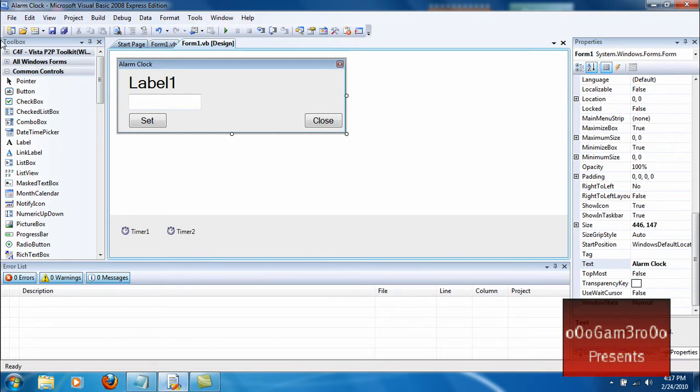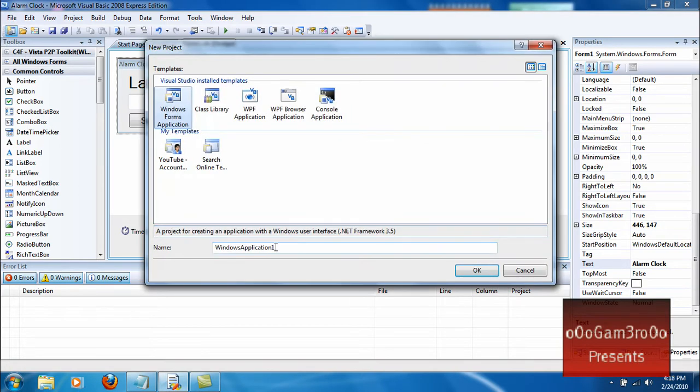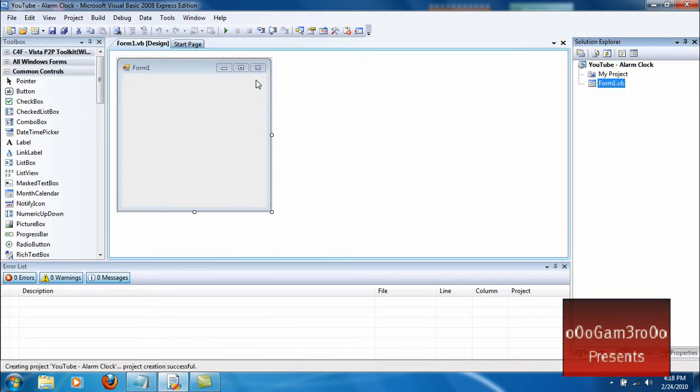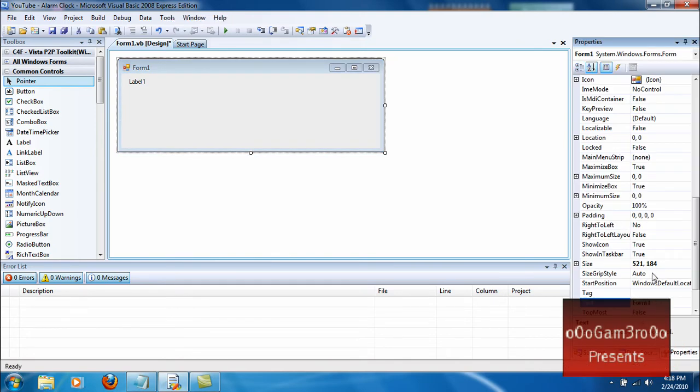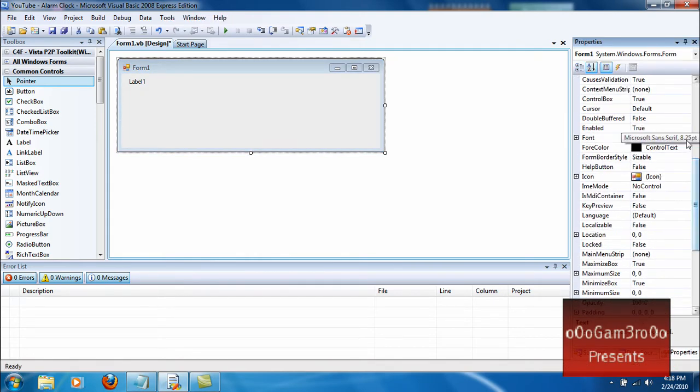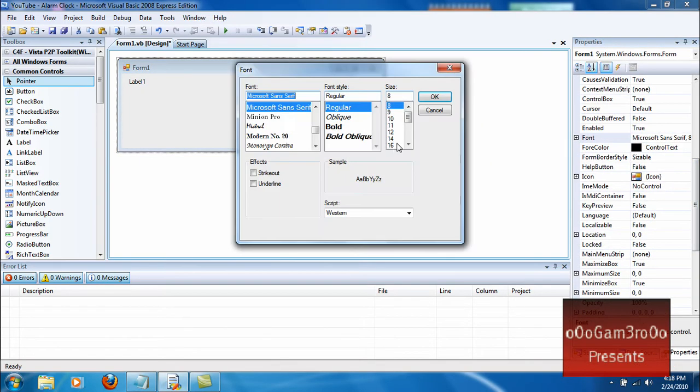So what we're going to do is make a new form application. Name it whatever you want. Once you get that, add a label. Put the label right here. You might just want to extend it a little bit. Go to the properties of the label. Make the text on the label about 20.